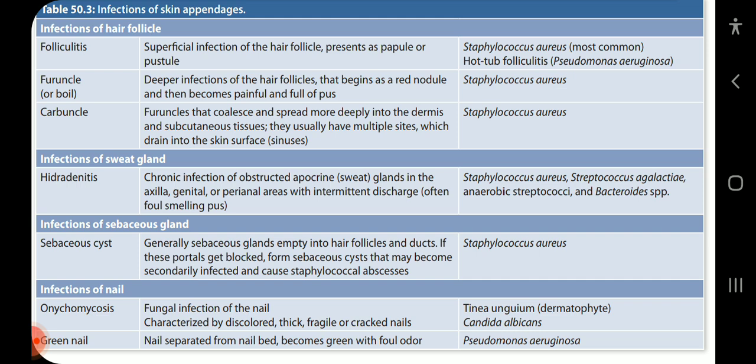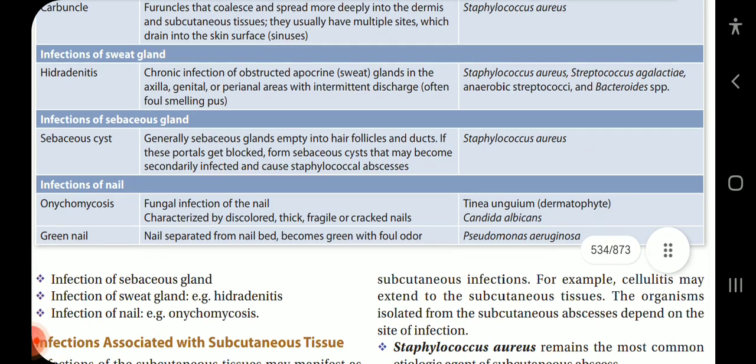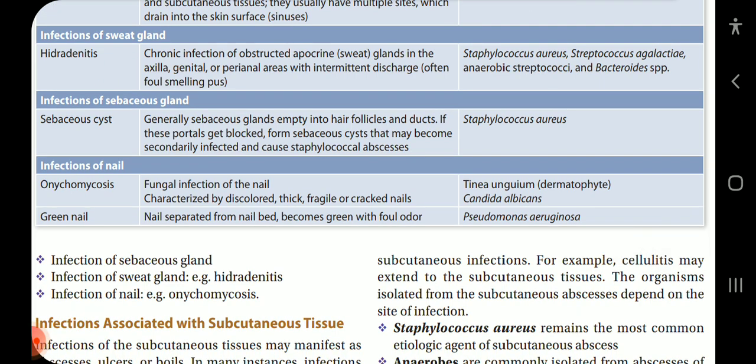Carbuncle: furuncles that coalesce and spread more deeply into the dermis and subcutaneous tissue, usually having multiple sites which drain into the skin surface. Sinuses, caused by Staph aureus. Infections of sweat gland, hidradenitis.